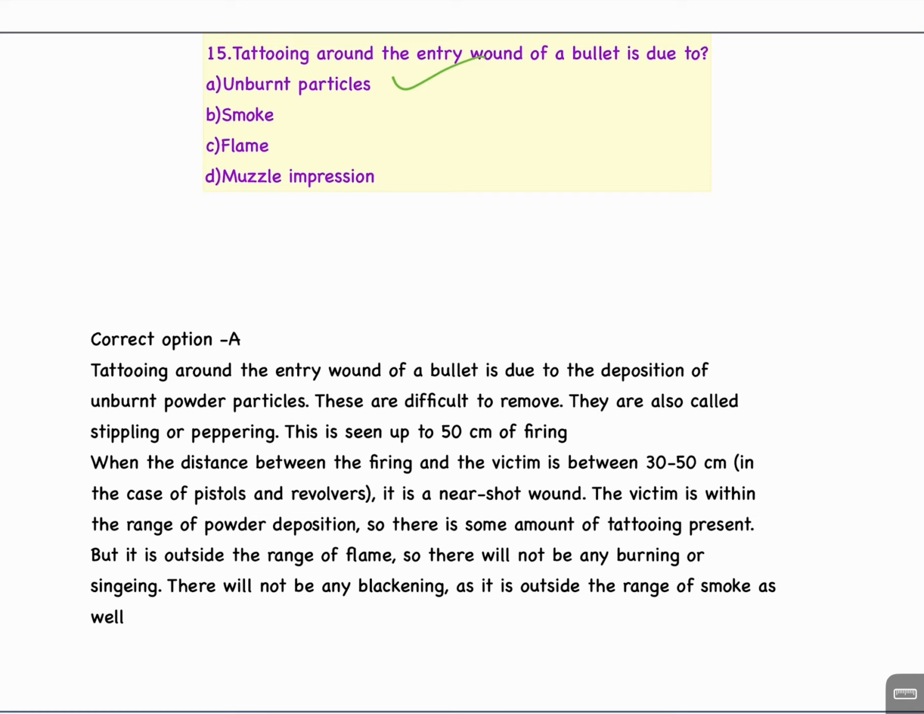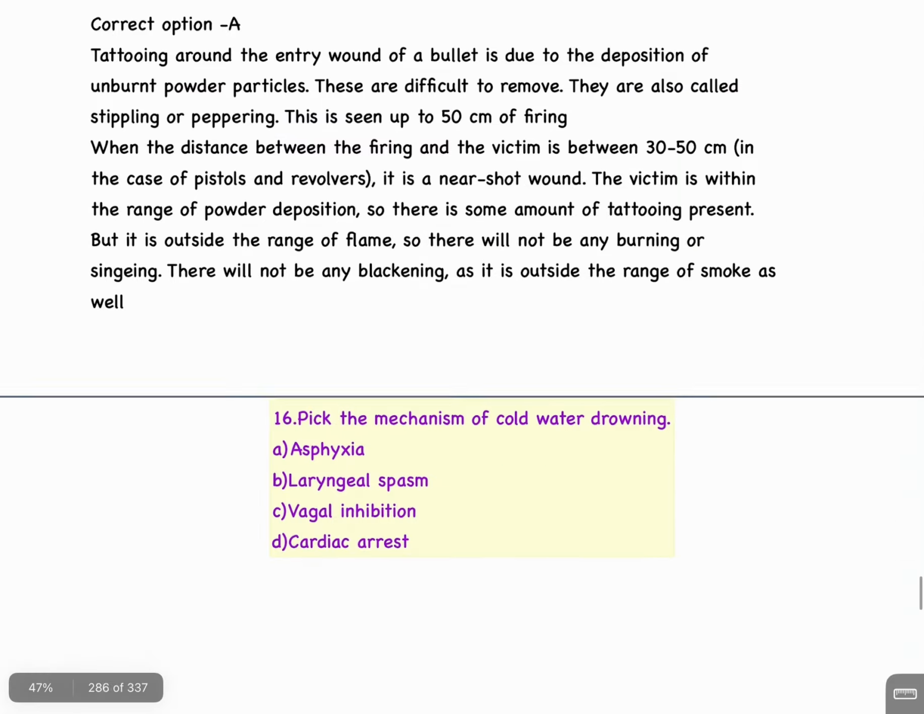In the case of pistols and revolvers, it is a near shot wound. The victim is within the range of powder deposition, so there is some amount of tattooing present, but it is outside the range of flame, so there will not be any burning or singeing. There will not be any blackening as it is outside the range of smoke as well.